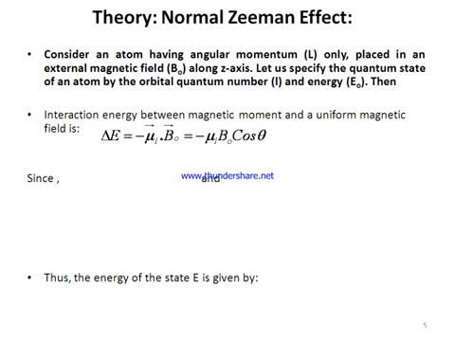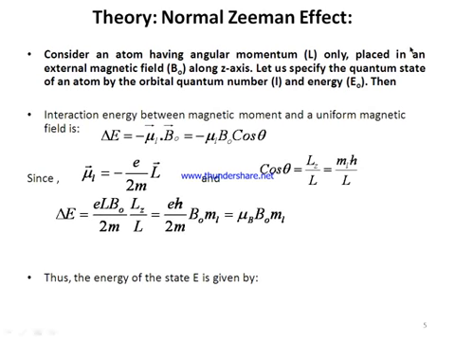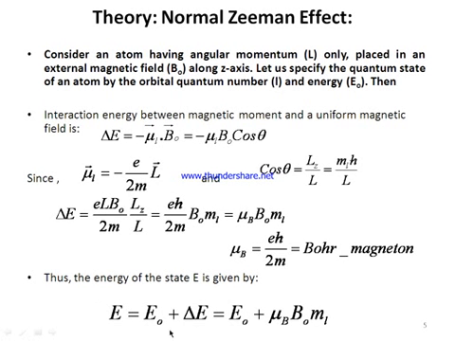It is equal to minus μL, that is the magnetic moment due to orbital motion, dot B0, which is equal to μL B0 cos θ, where μL is equal to minus e over 2m into L, and cos θ is equal to Lz over L, the z component of L over L, which is equal to ml ħ over L. So if I substitute the value of cos θ here and solve, we get this formula, where I substituted the value of eħ over 2m equal to μB, the Bohr magneton.